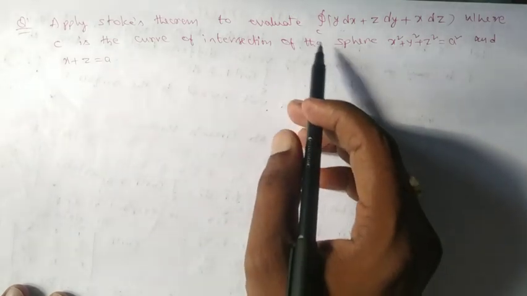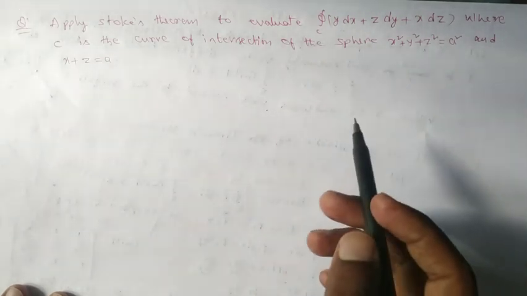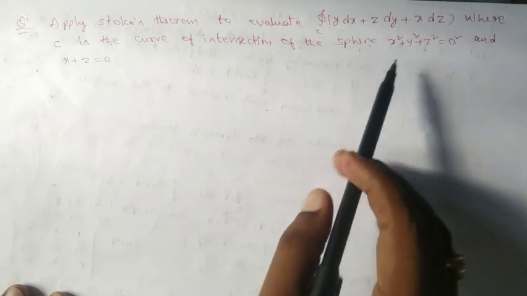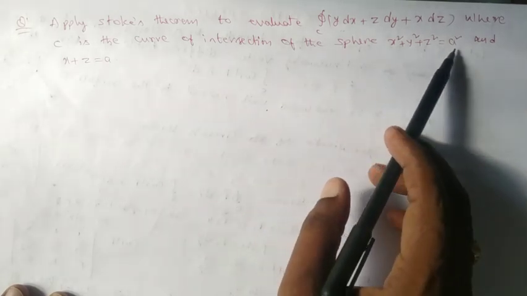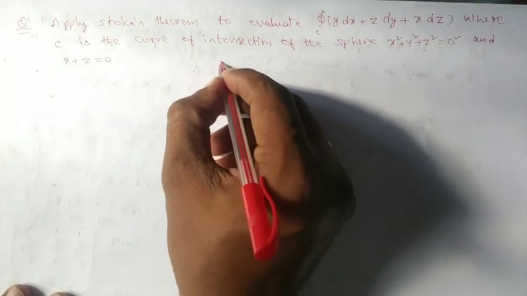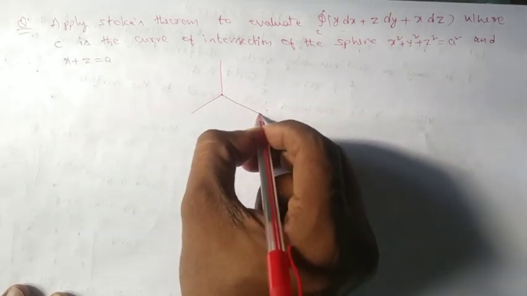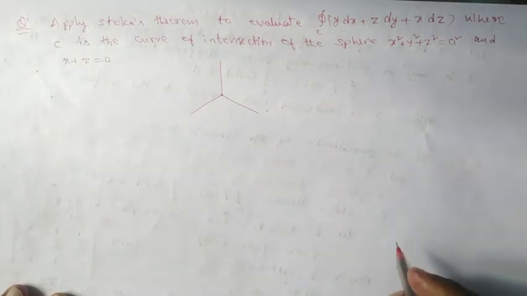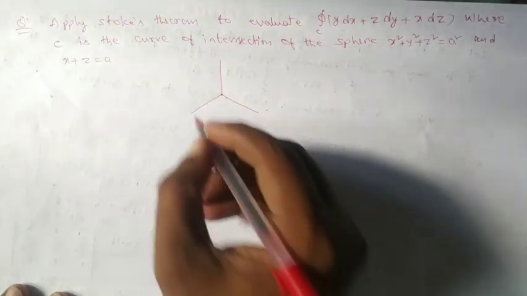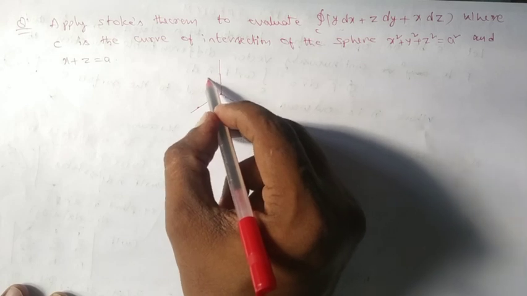So once it is converted into the surface integration, it will be evaluated over a surface. The surface is what? The intersection of the sphere x square plus y square plus z square equal to a square and x plus z equal to a, which is bounded by a closed curve C. So let us see what the surface is exactly. Suppose you take x-axis, y-axis and z-axis. I may take this is the point A, let us say.